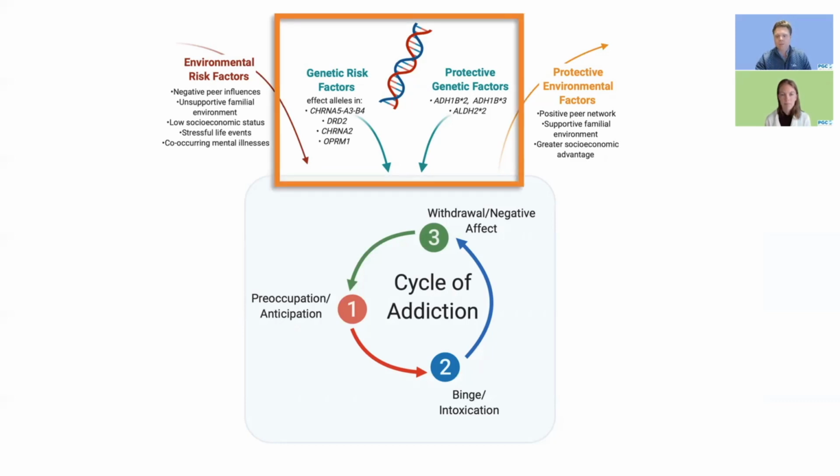Similarly, genetic influences can also contribute to elevated risk, as well as serve a protective role. And so it's also important to note that substance use disorders are highly polygenic in nature, meaning that no one gene is necessary nor sufficient to result in the development of the disorder by itself.